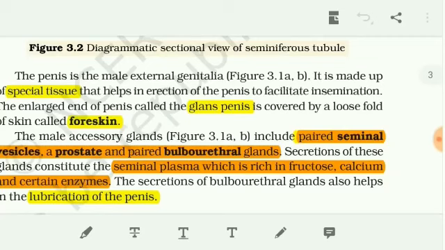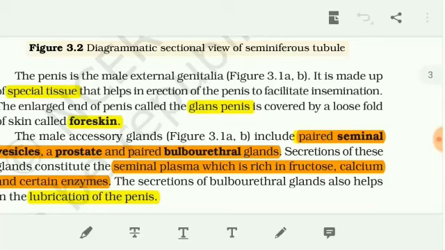And accessory glands are also present. Accessory glands are glands that are useful for the development of sperm. That is the paired seminal vesicles, two seminal vesicles are present, a prostate, only one prostate, and the two bulbourethral glands are also present.